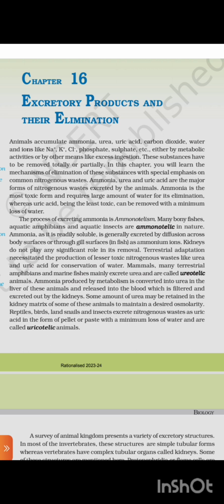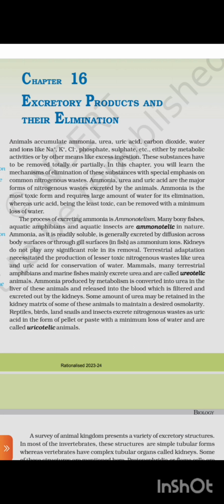on common nitrogenous waste. Ammonia, urea, and uric acid are the major forms of nitrogenous waste excreted by animals. Ammonia is the most toxic form and requires a large amount of water for its elimination, whereas uric acid, being the least toxic, can be removed with a minimum loss of water. The process of excreting ammonia is ammonotelism. Many bony fishes, aquatic amphibians, and aquatic insects are ammonotelic in nature.